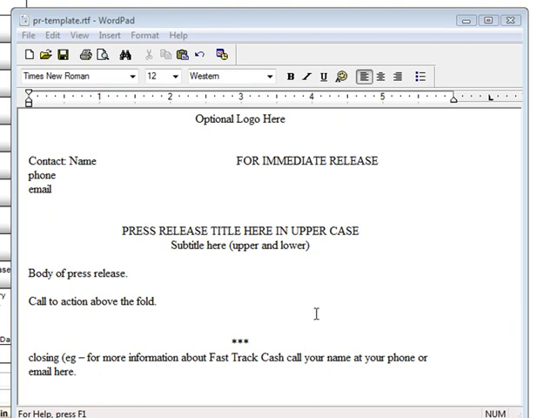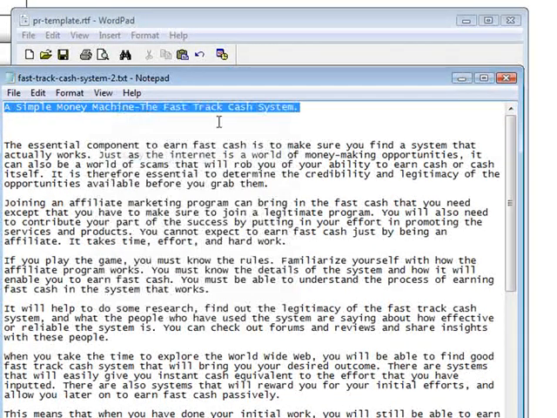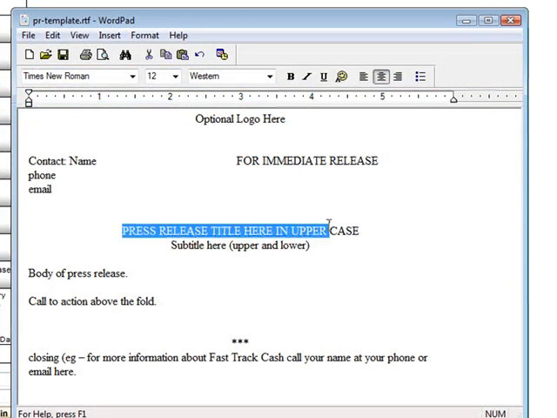Now let's open up an article that we're going to use. This is the same article that we submitted to the article directories. Okay, now it isn't going to be appropriate the way it is, obviously. The first thing we need to do is the headline. This is very important. Let's take this and let's put this right here.